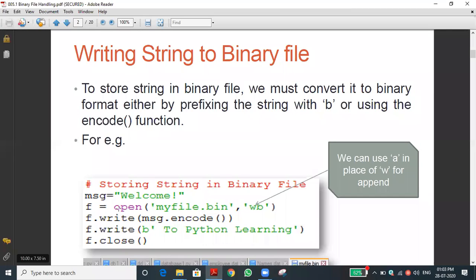f equal to open of myfile.bin. I already said the binary file extension may be bin or dat. Dat means data file, bin means binary file. So we can use either one of the file formats in order to open a binary file. So wb: w is the write mode, and b is denoting binary mode. This we have seen. I just do a recap for that because of the gap between the last class.